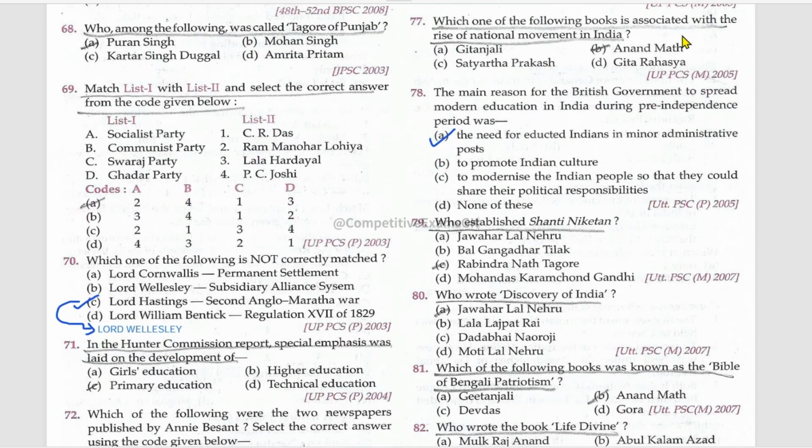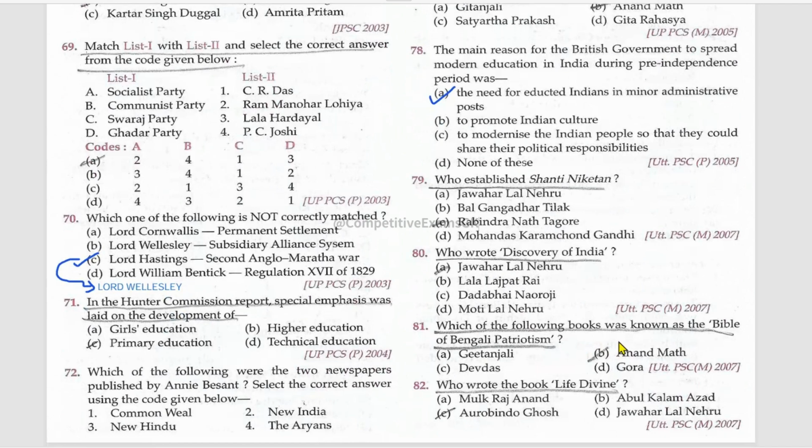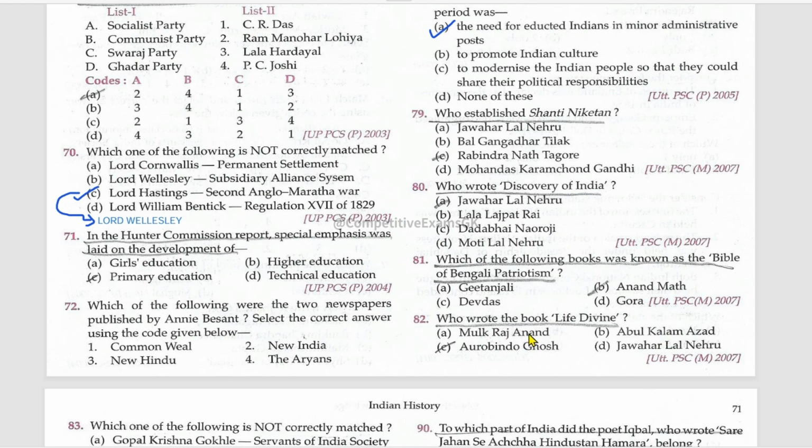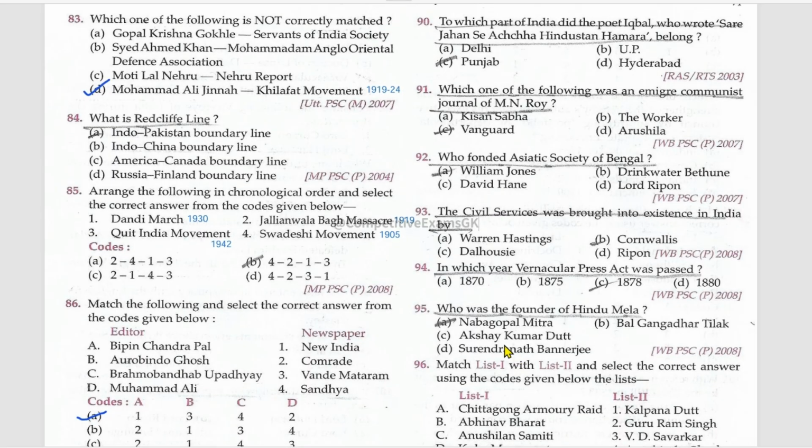Which one of the following books is associated with the rise of national movement in India? Anand Math. The main reason for the British government to spread modern education in India during the pre-independence period was the need for educated Indians in minor administrative posts. Who established Shantiniketan? Rabindranath Tagore. Who wrote Discovery of India? Jawaharlal Nehru. Which of the following books was known as the Bible of Bengali patriotism? Anand Math. Who wrote the book Life Divine? Aurobindo Ghosh.